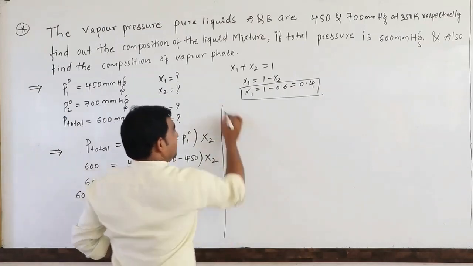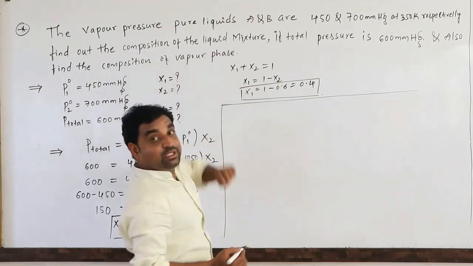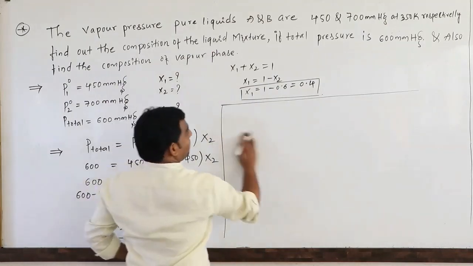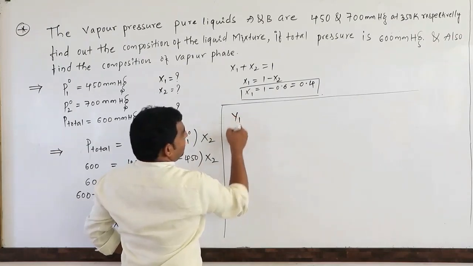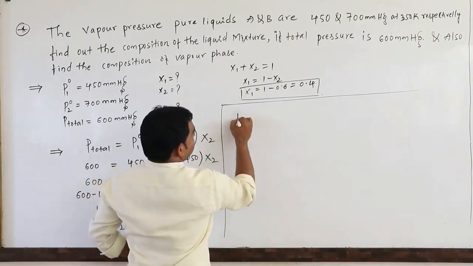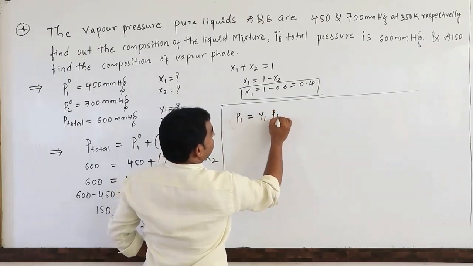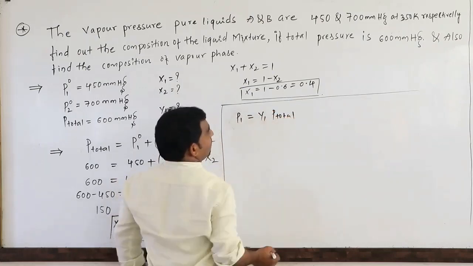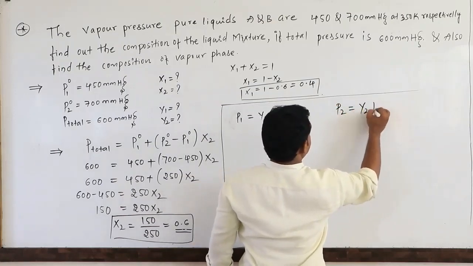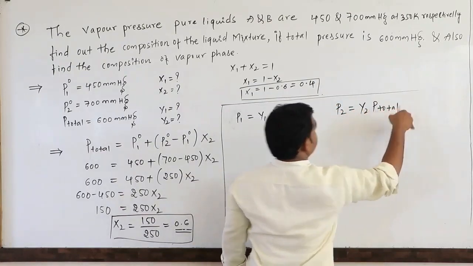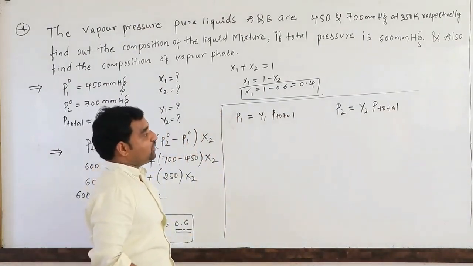Second question: find the composition in vapor phase. According to the formula we already know, P1 is equal to Y1 into P total, and P2 is equal to Y2 into P total. These are the two formulas to calculate the mole fraction in vapor phase.